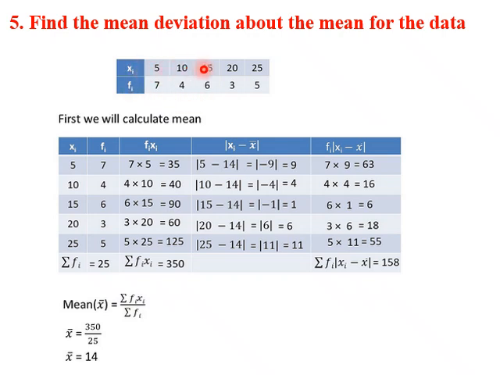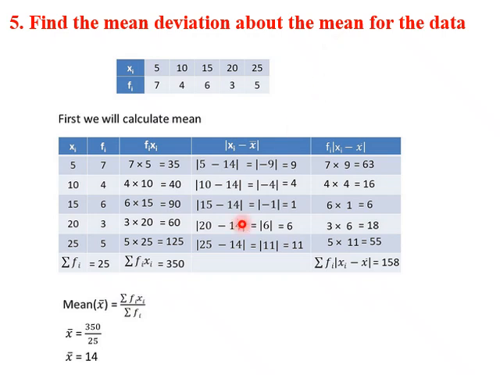You can assume Xi has some marks obtained in a class test, and these are the number of students who got those marks. So 7 students got 5 marks, 4 students got 10 marks, 6 students got 15 marks. Why is it discrete? Because it is given at certain marks values only: 5, 10, 15. In between marks, like 7 marks, how many students got is not given. So it is given at discrete points. Hence this distribution is a discrete frequency distribution. So the first step in finding the mean deviation about mean is to get the mean itself.